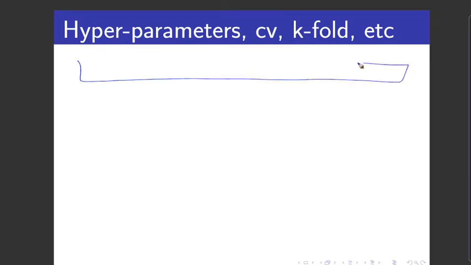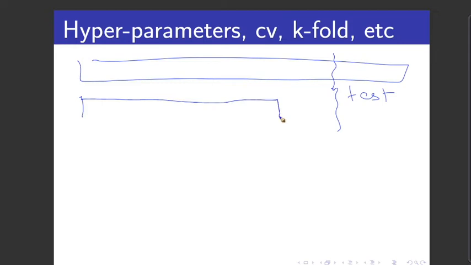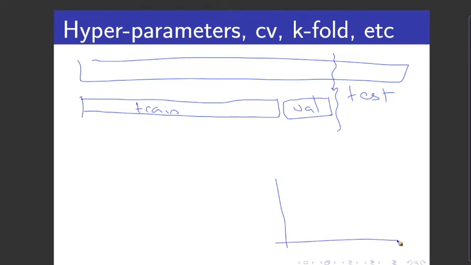We have our original data set, if you remember, of which we set some aside for test, which we can never use. What we'll do now is, of the remaining data, we'll take some of it for train and some of it for validation. And on the basis of that, we will draw our validation curve. If you remember, on the x-axis we had complexity of model, which was in fact controlled by lambda. On the y-axis we had the loss function. Now we're saying that this particular curve that we've drawn might be to a certain degree volatile and random depending on the validation dataset that we chose.